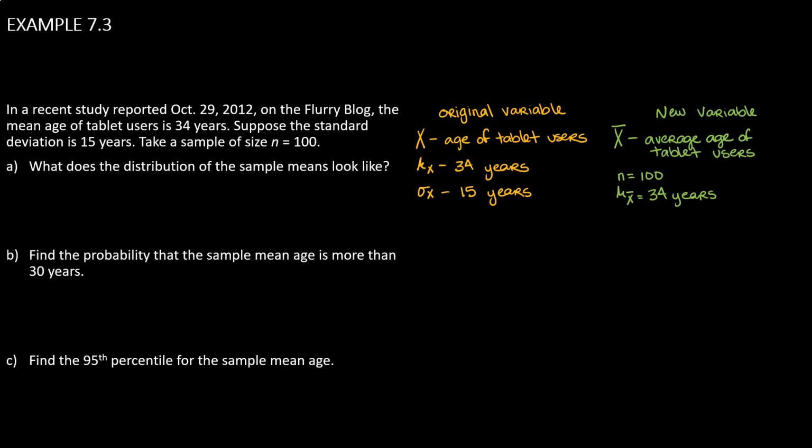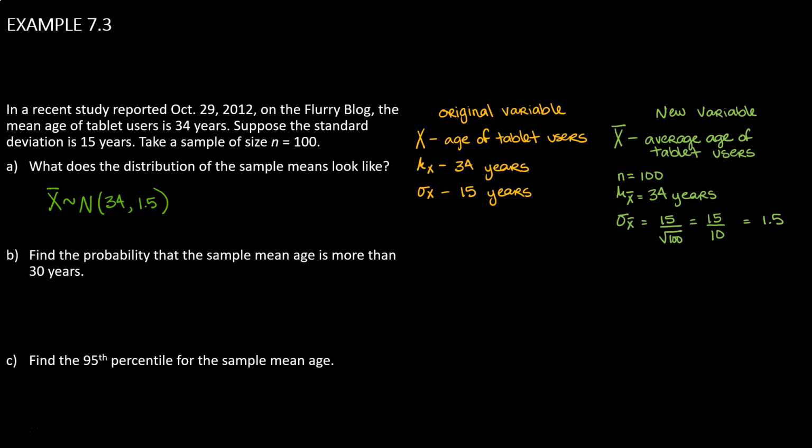The standard deviation doesn't copy over, but it is related. The standard deviation for our new variable takes the standard deviation from the original variable and divides it by the square root of our sample size. So 15 divided by the square root of 100, since we're taking samples of 100, and that comes out to be 1.5. We now have everything we need to be able to describe the distribution of the sample means. It is a normal curve with a mean of 34 and a standard deviation of 1.5.